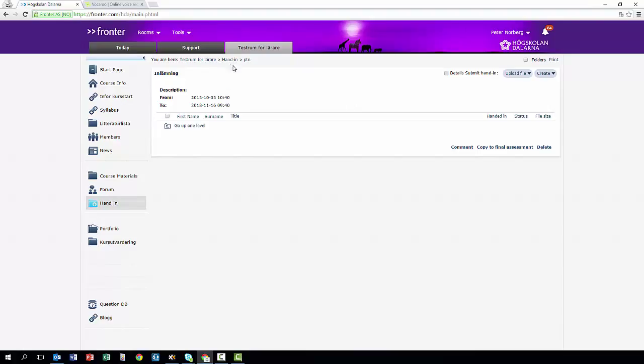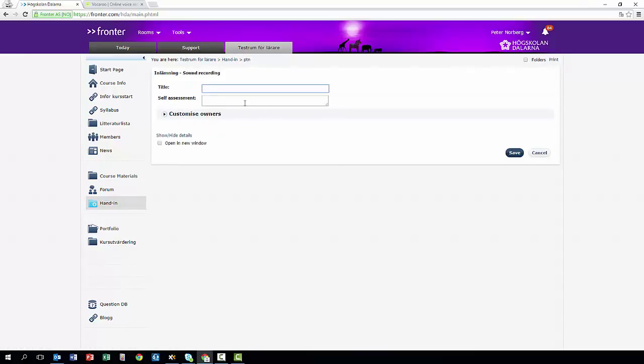We're in this hand-in folder, and the idea here is to upload or record a sound recording, maybe of you saying something in another language if you have a language course. So the usual way to do this is to press the create button and then press sound recording, and you will see the problem right away.